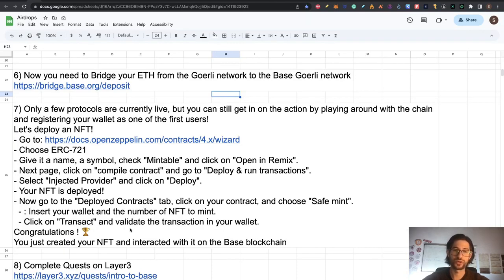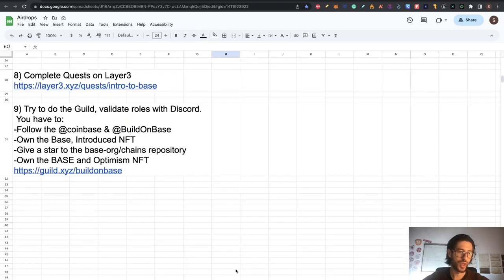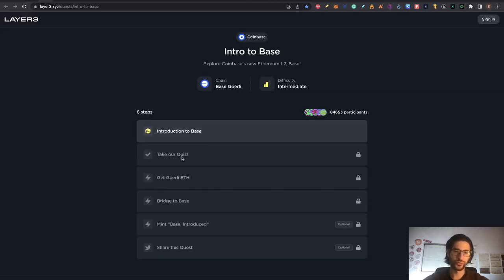So all those transactions count. Now that we finished that part that could be a little difficult for you, let's move into more common stuff. Step 8 is we need to complete the quest on Layer3. So we are going to click this and you need to take a quiz. You need to get Wallet Ethereum and do a couple of things that we already did. So this is not going to be difficult for you.